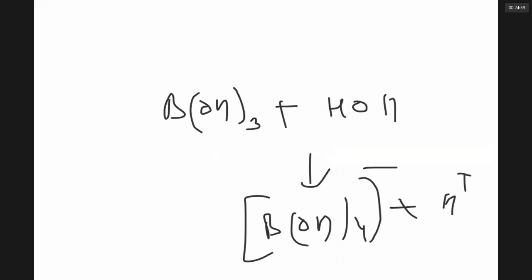This is a quick review on 16th group. For your Monday exam, Sunday exam, whatever, you have to thoroughly master this 16th group. What are the elements? What are the different forms they can have?